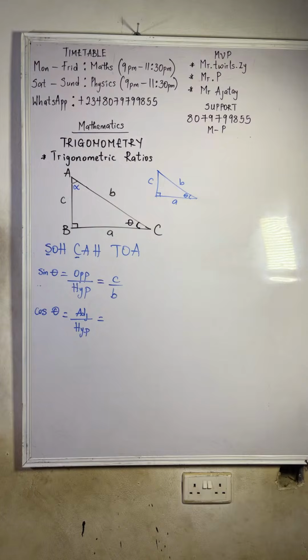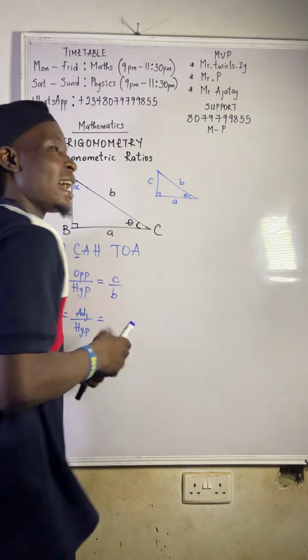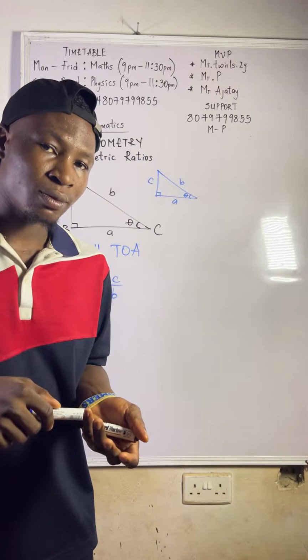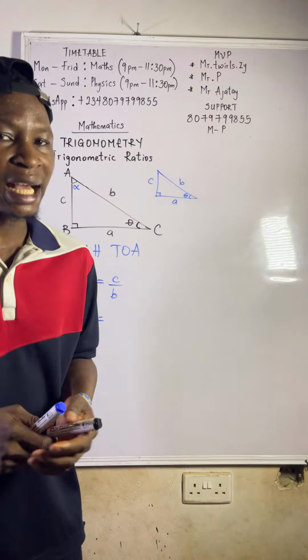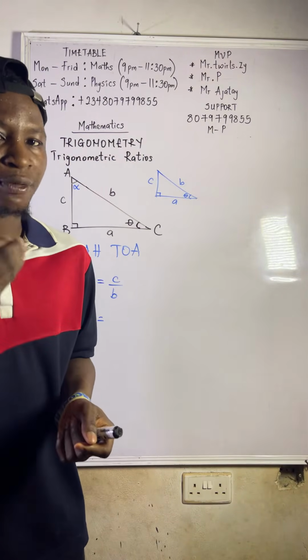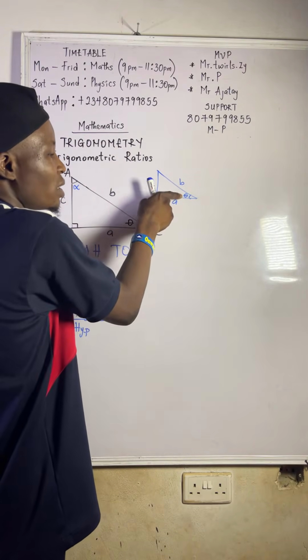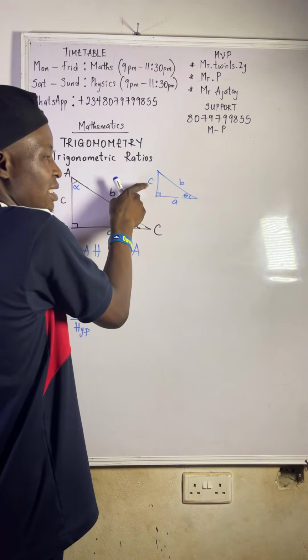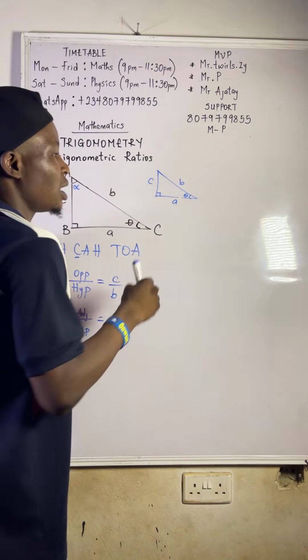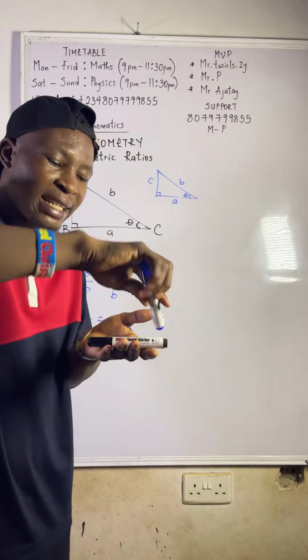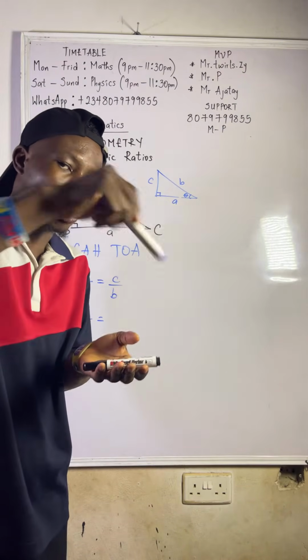Let me tell you how you get your adjacent. Any side that contains your right angle, that 90 degree, and the angle is your adjacent. For opposites, how do you know the opposite? Opposite is the side facing the angle. Which side is facing this angle? This is C. That's how you know C is your opposite. But any side that holds your 90 degree and your angle is your adjacent.